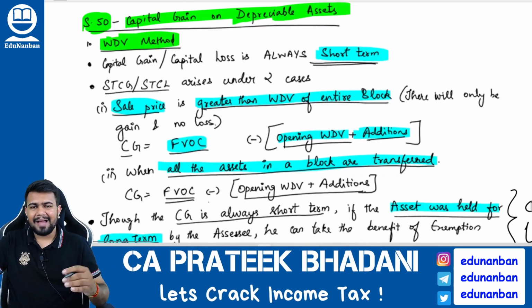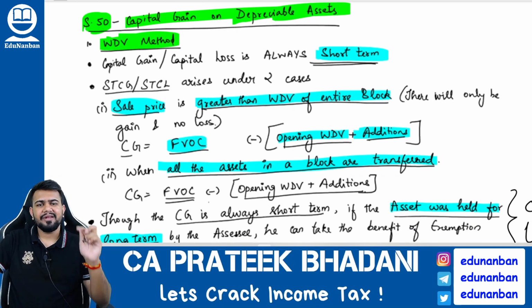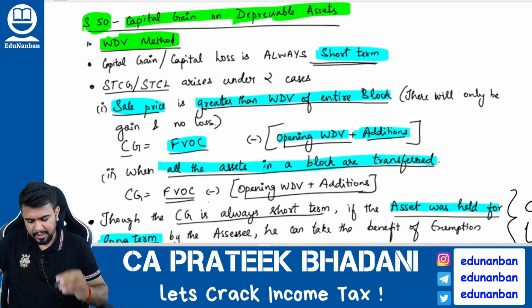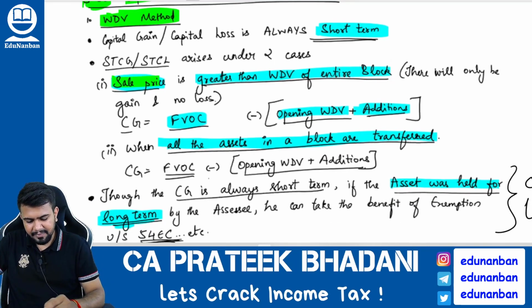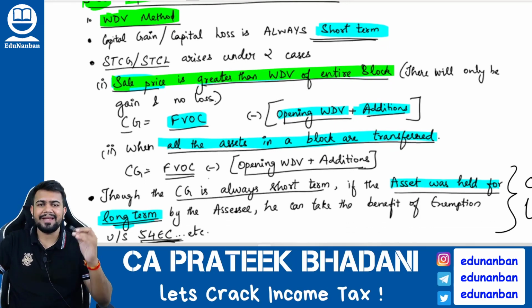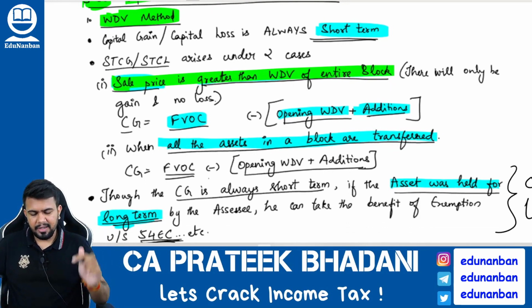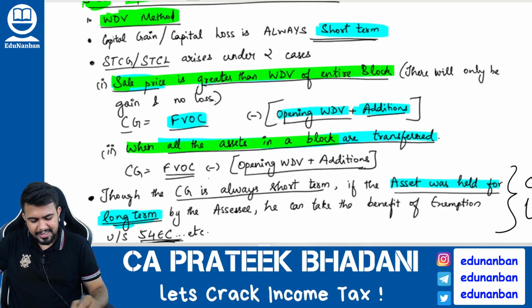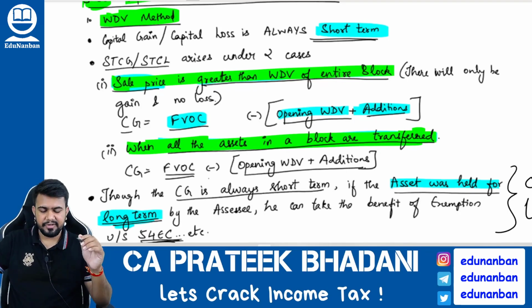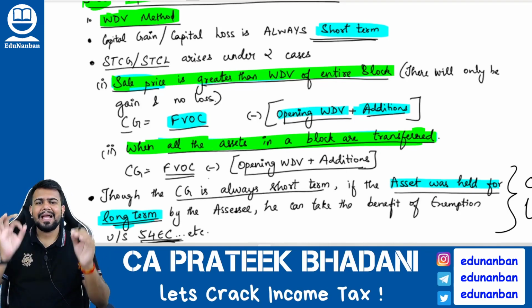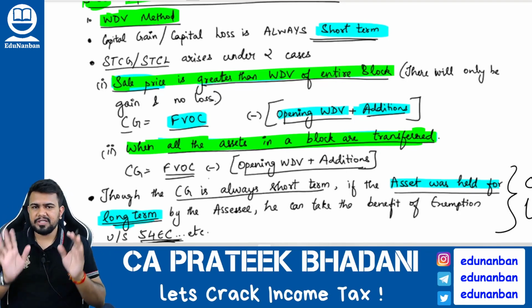Sir, when will capital gain arise? Capital gain will arise in two cases. Case number 1 is where the selling price is greater than the WDV of entire block. And number 2, when all the assets of the block are transferred. So only in two cases capital gain will arise in case of depreciable asset.